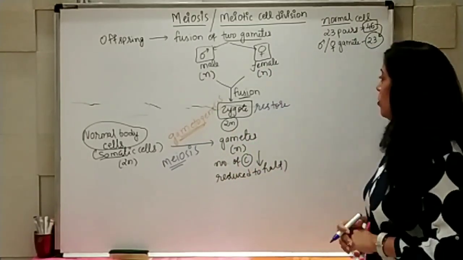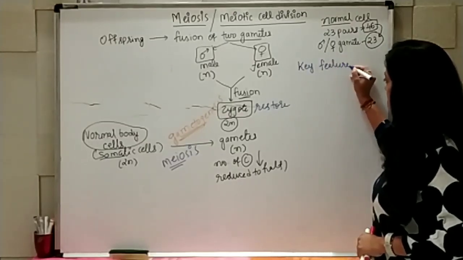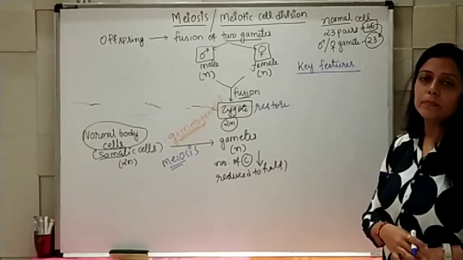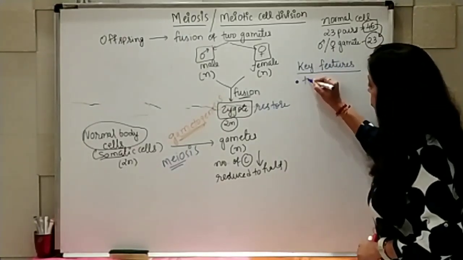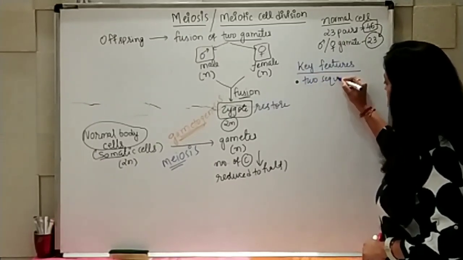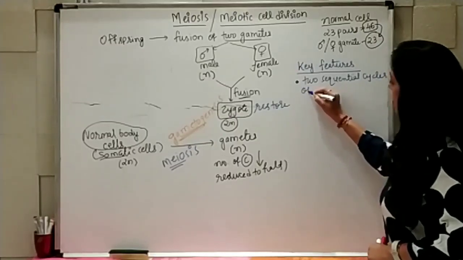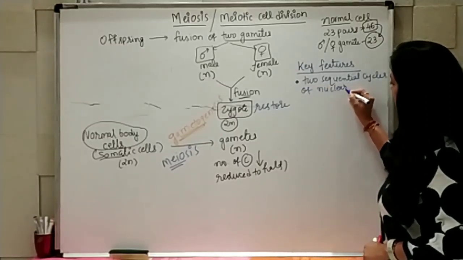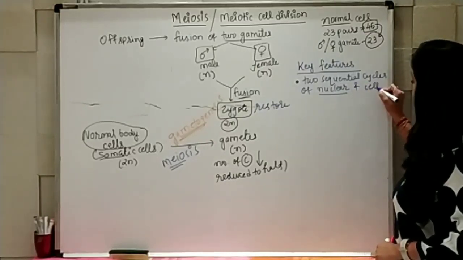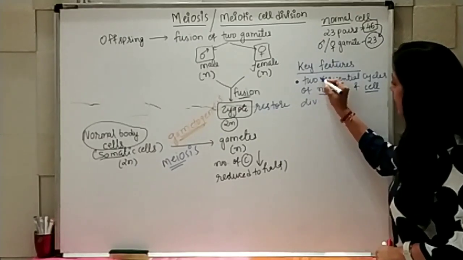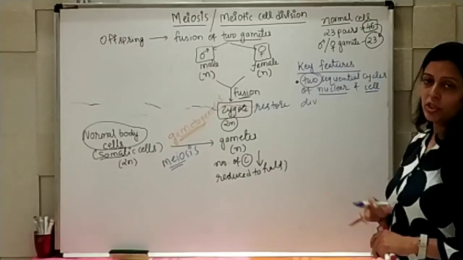Now we need to study certain key features of meiotic cell division. First one, here two sequential cycles of nuclear as well as cell division are going to take place. Two cycles will be there for nuclear and cell division.